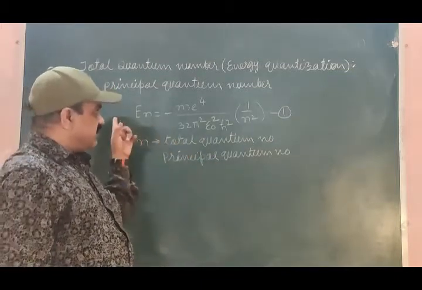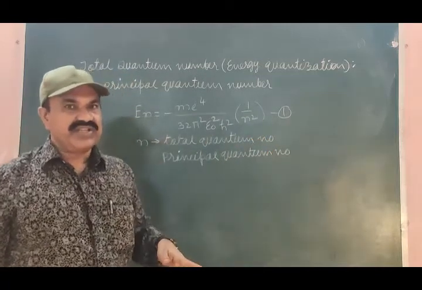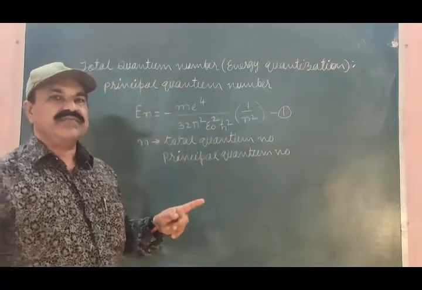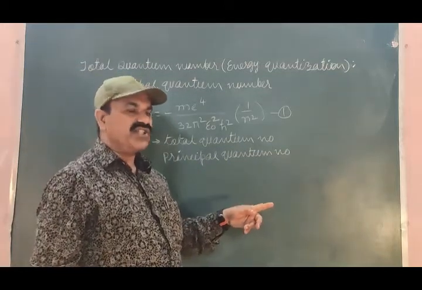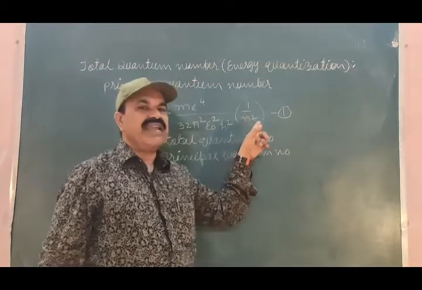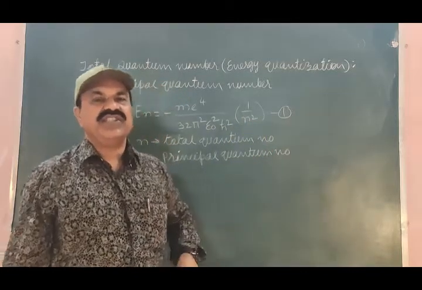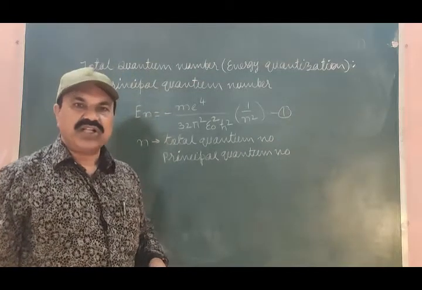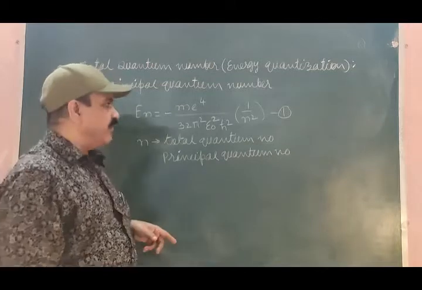It means that this energy quantization for the electron inside the hydrogen atom is solely restricted or decided by this number n, and this number n is the principal quantum number or total quantum number.